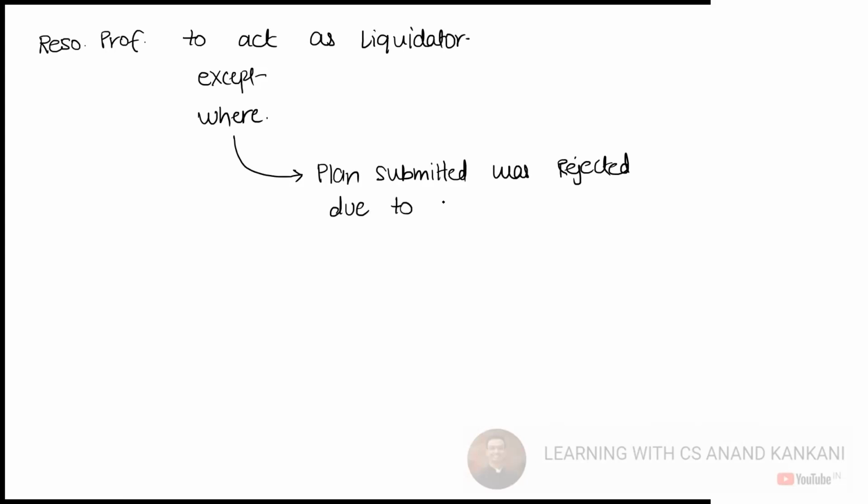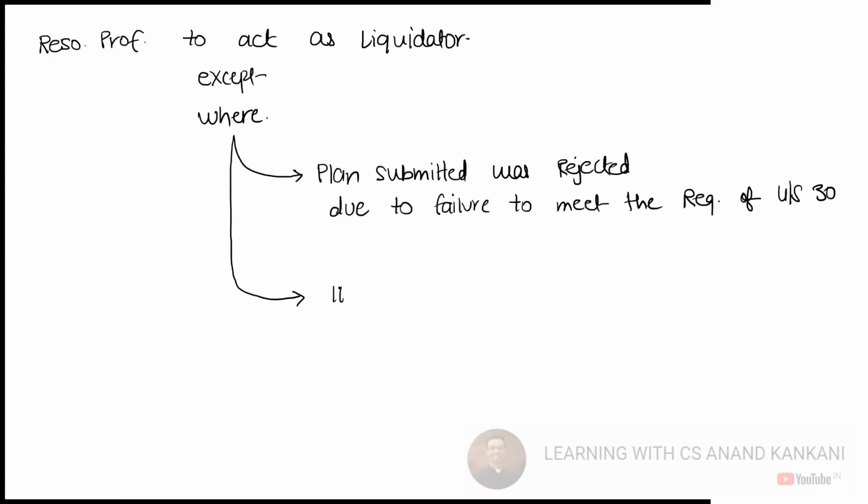Non-compliance of the requirement. Right. So it was rejected due to the failure to meet the requirements under section 30, or what is the second reason where we can say? IBBI. So when IBBI recommends the replacement. And the third one is written consent is not made.